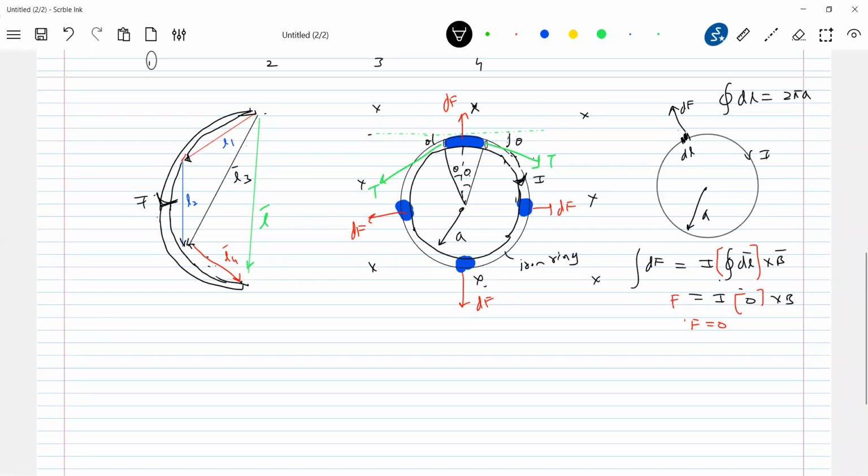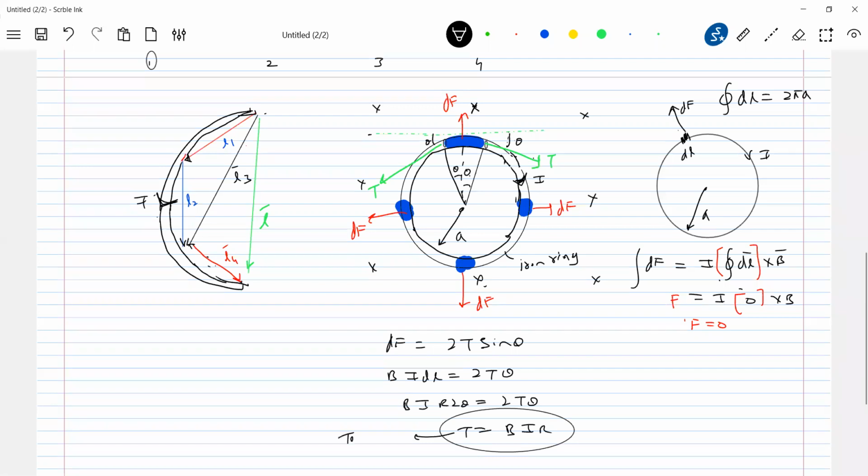So then who will balance that deforming force? The deforming force dF is balanced by 2T sine theta. What is dF? B I dl, with dl equal to R 2 theta. So what is T equal to? BIR. This is the tension in the ring.